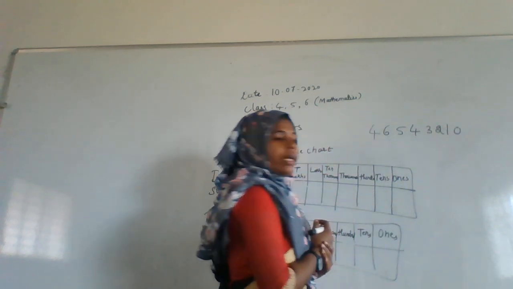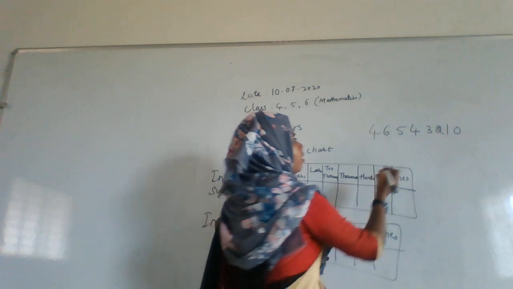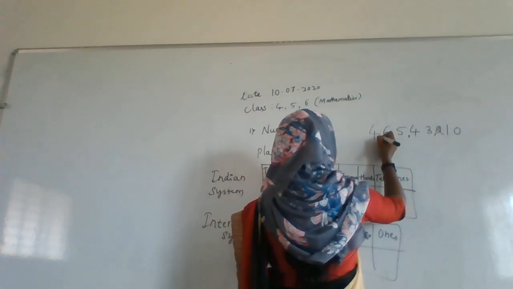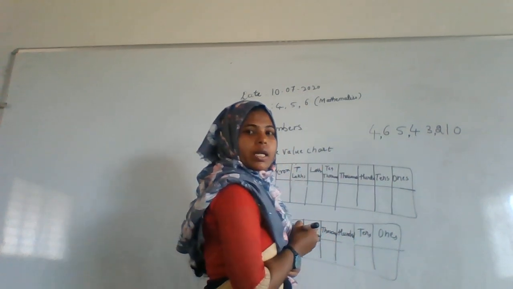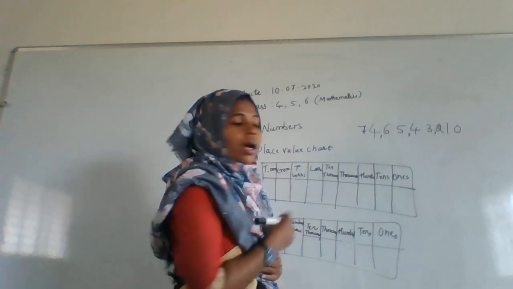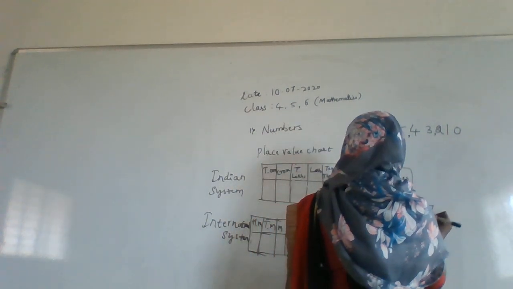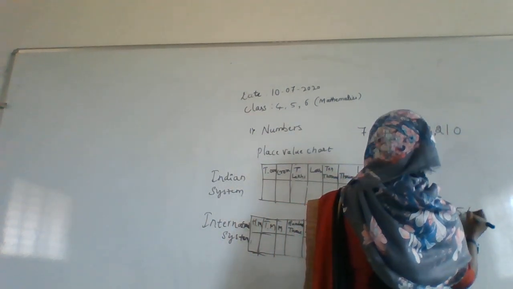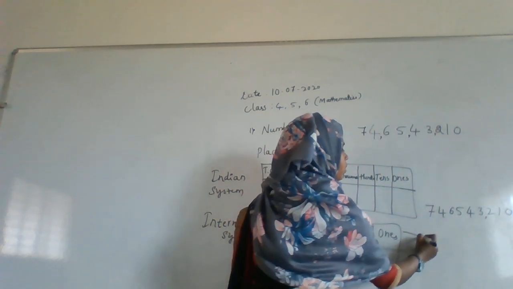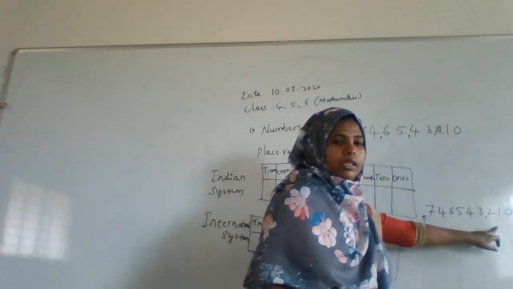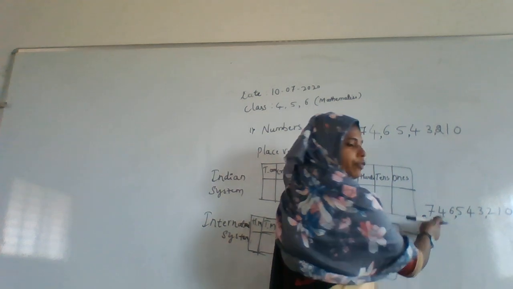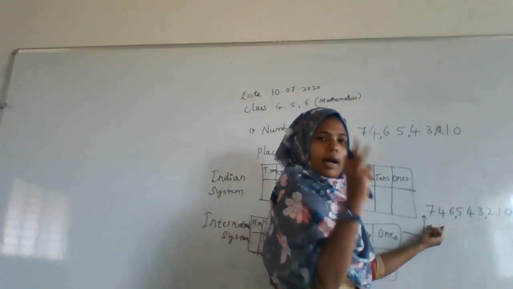46543210. Okay. Here in the Indian system, we are leaving the first three places, and after that one place, and after that two places. Okay. If the number continues, then it will continue in the same form, 2 digits. But in the international system, the same number will be written with the first 3 digits, okay, and after that again 3 digits, and after that again 3 digits.